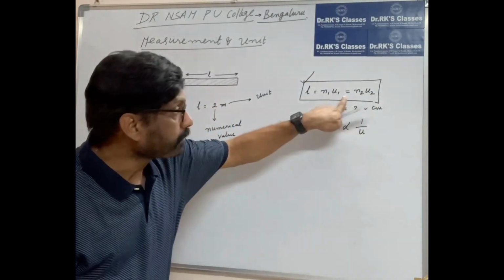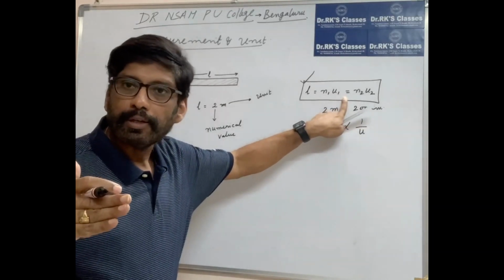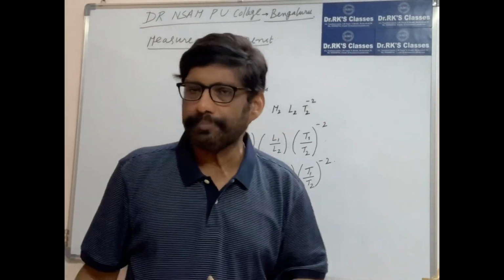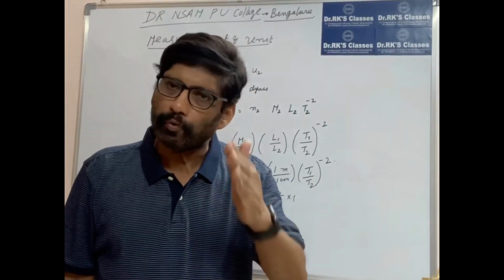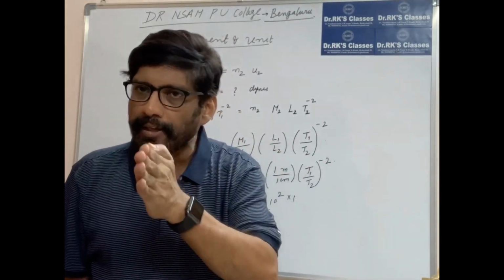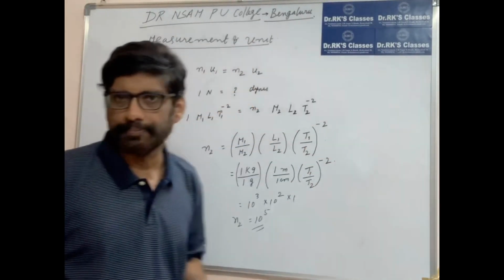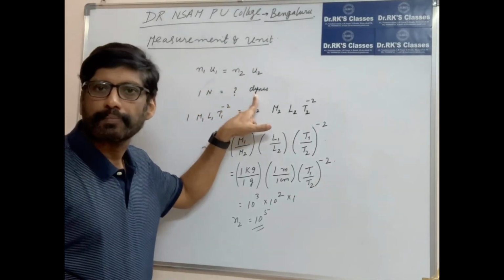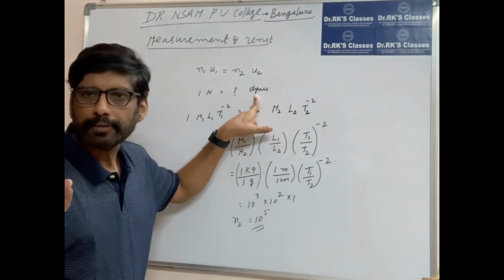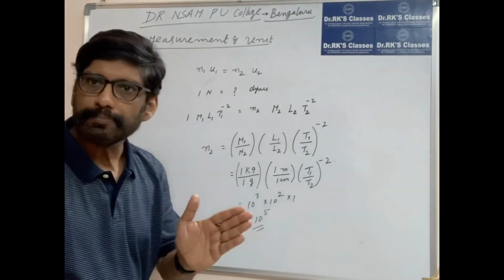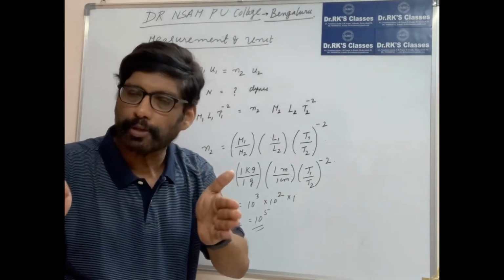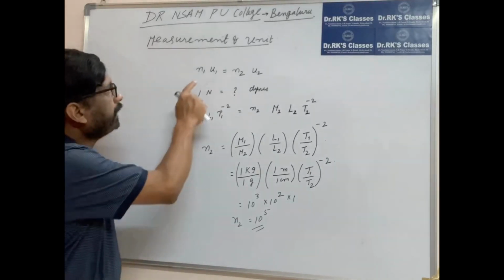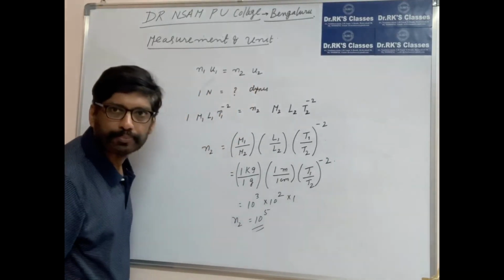Based on this concept, we can convert one unit into another unit. Let us take an example how to convert a unit from one system to other system. One system is MKS, the other system is CGS system. Let us say 1 Newton is equal to how many times? So this problem is based on the concept in any system the magnitude of that physical quantity remains constant. If we change the unit, numerical value will change. That means N1 U1 is equal to N2 U2. I am using this concept.